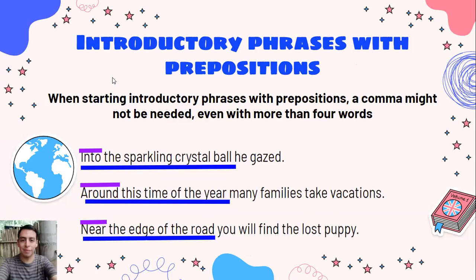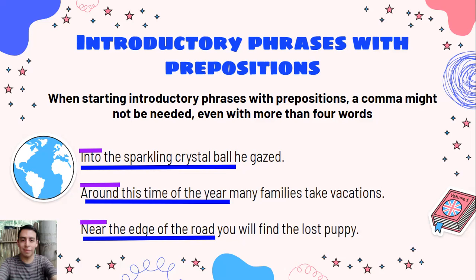Another exception to be taken into account when using introductory phrases is whether we are using introductory prepositional phrases or not. If that is the case, if we are using prepositions in introductory phrases, then a comma may not be required, even if we have more than 4 words in that introductory phrase.